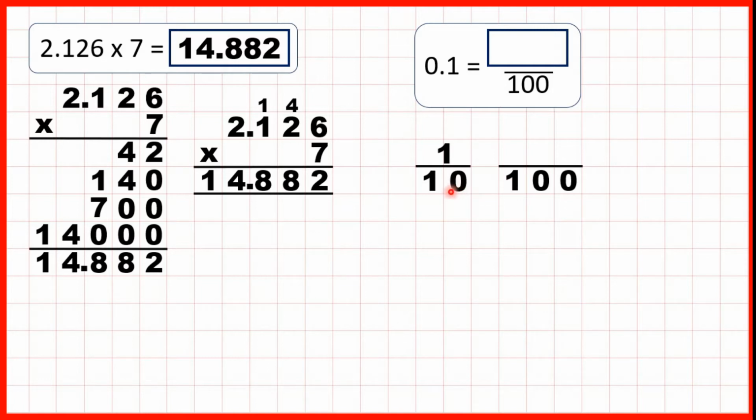And to find equivalent fractions, we always divide or multiply. So 10 times 10 is 100, and what we do to the denominator, we need to do to the numerator. So 1 times 10 is 10, which means that 0.1 or 1/10 is equivalent to 10 hundredths.